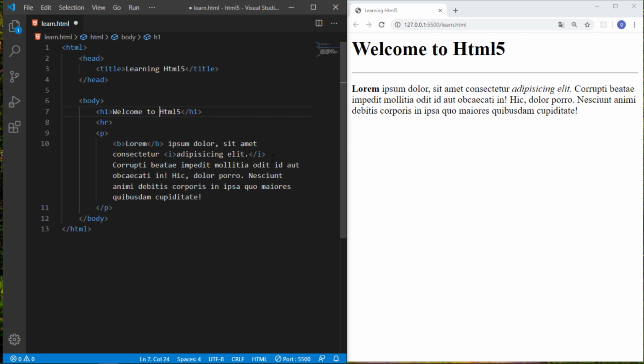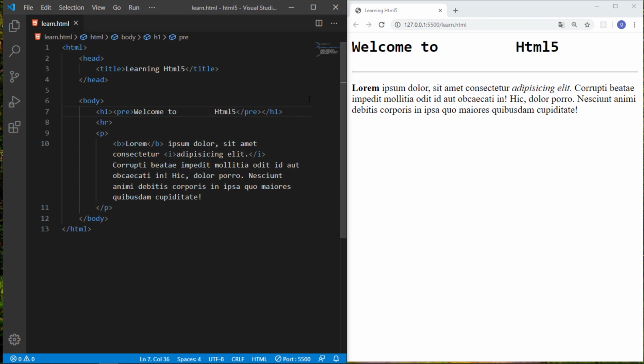There is also a pre tag. If you want to keep these spaces, HTML provides a pre tag. If you write your text in the pre tag, and now if you add white space, it will keep your changes. So this way you can keep your white spaces. But I just remove these white spaces.